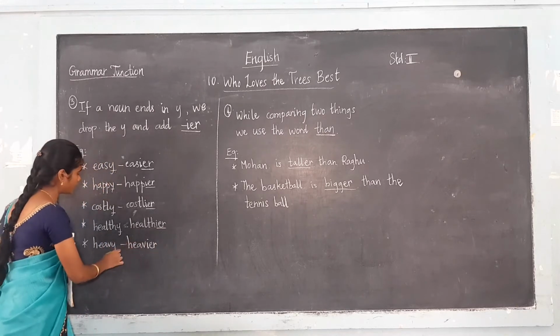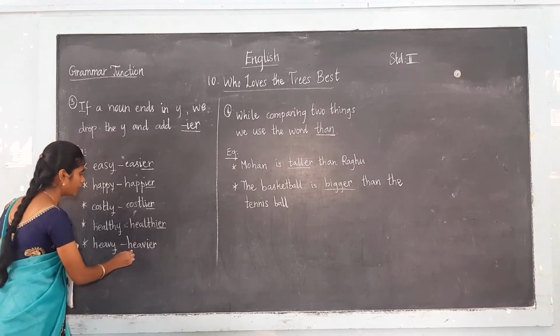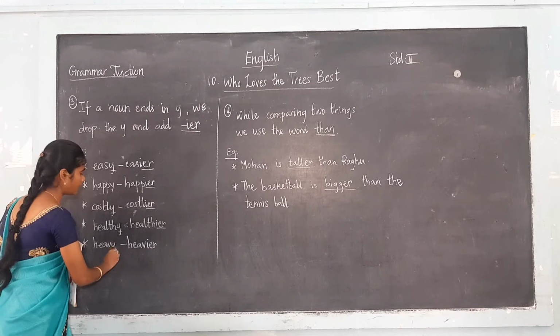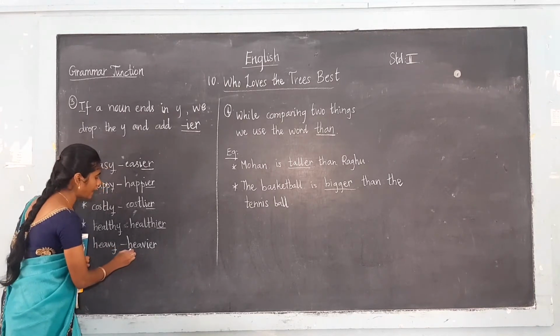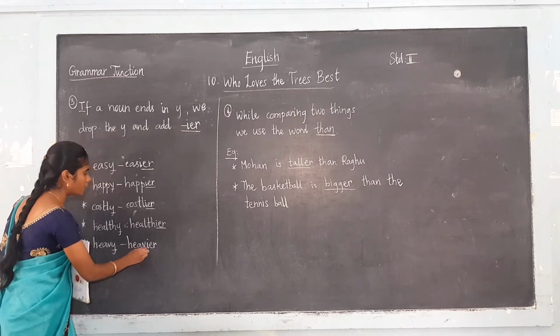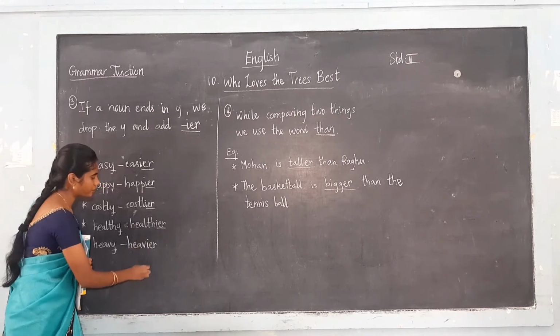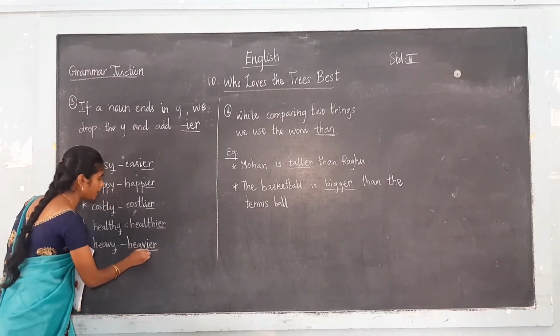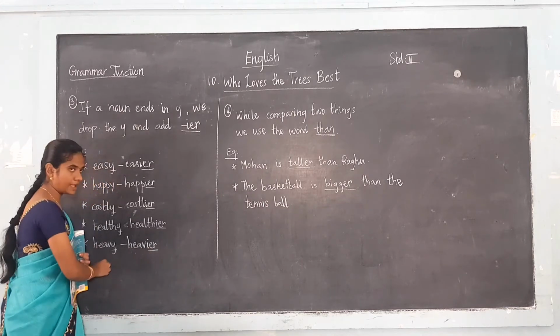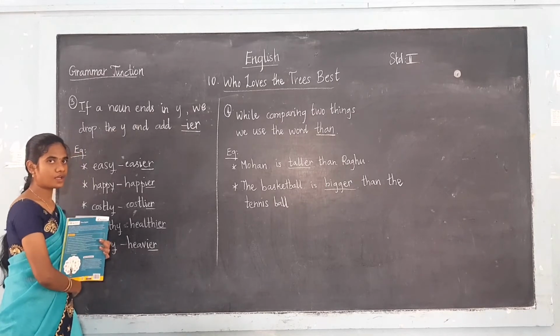Healthier. Next one, heavy, heavier. Here the noun ends with Y, we have to drop Y and add IER. The spelling is H-E-A-V. We have to drop Y. Okay, and we are adding IER. H-E-A-V-IER. Heavier. Heavy, heavier. Are you clear with this rule?